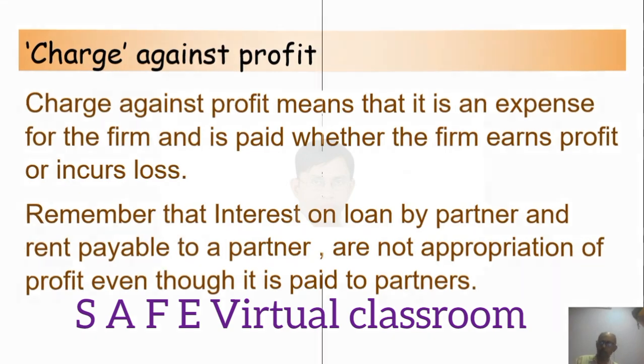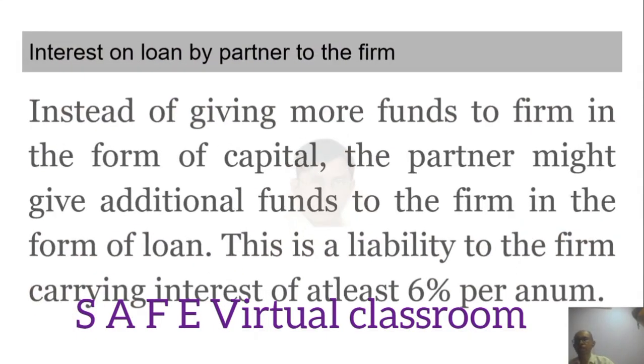Again, interest on loan by partner to the firm. Instead of giving more funds to the firm in the form of capital, the partner might give additional funds to the firm in the form of loan. The partnership firm may decide the rate of interest, whatever they want. They may fix it at 18%, 12%, 15%, whatever. It depends on the partners. It is an agreement between the partners.